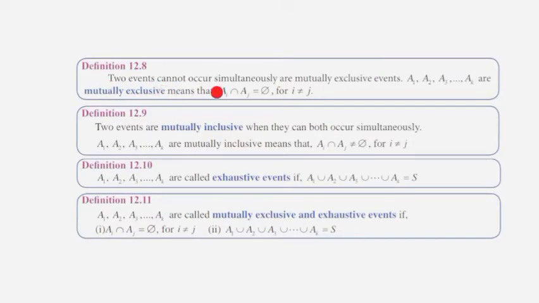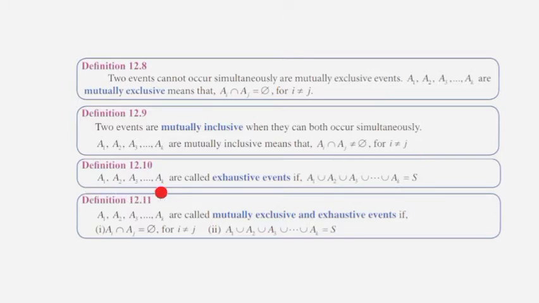Two events that cannot occur simultaneously are mutually exclusive events. A1, A2, A3, ..., AK are called mutually exclusive, means that AI intersection AJ is equal to null set for I not equal to J. Two events are mutually inclusive when they can both occur simultaneously. A1, A2, A3, ..., AK are mutually inclusive, means that AI intersection AJ is not equal to null set for I not equal to J.